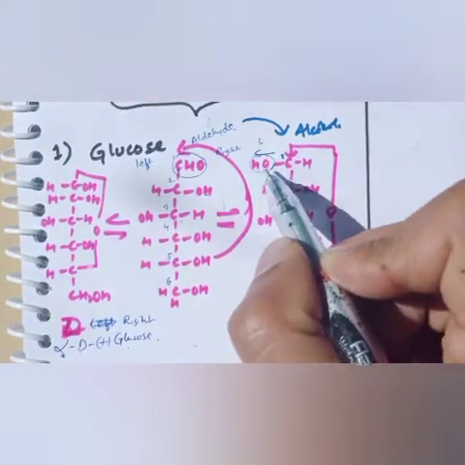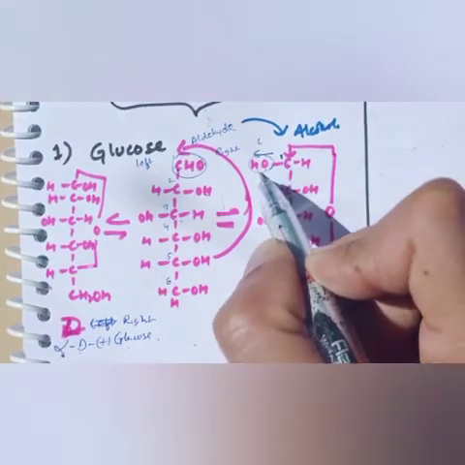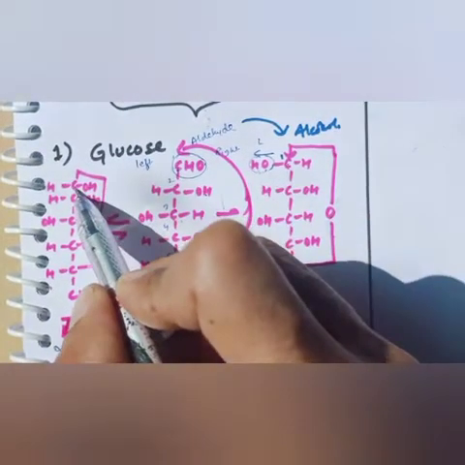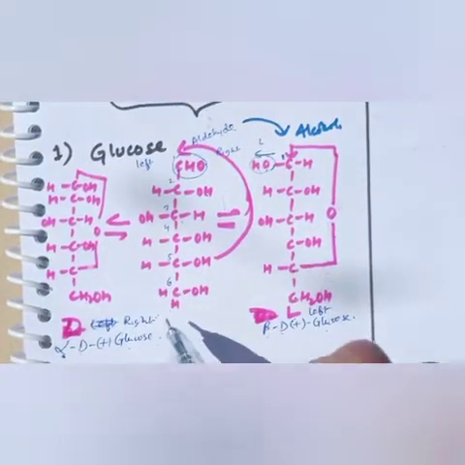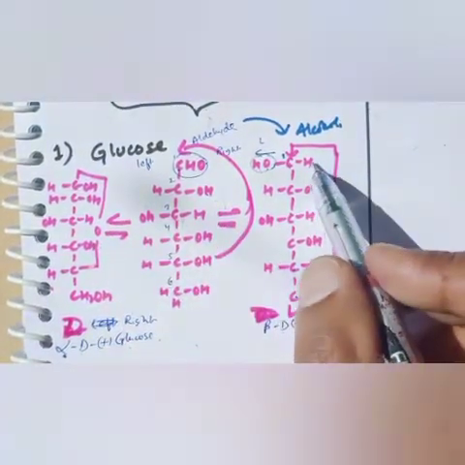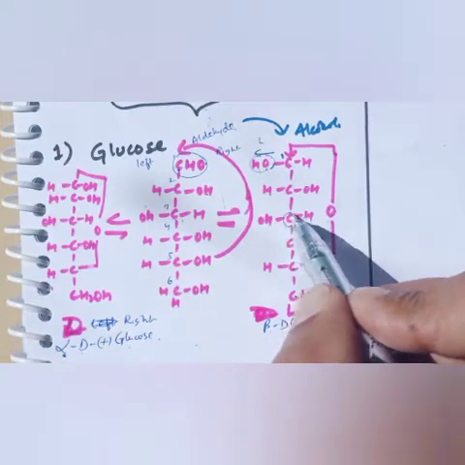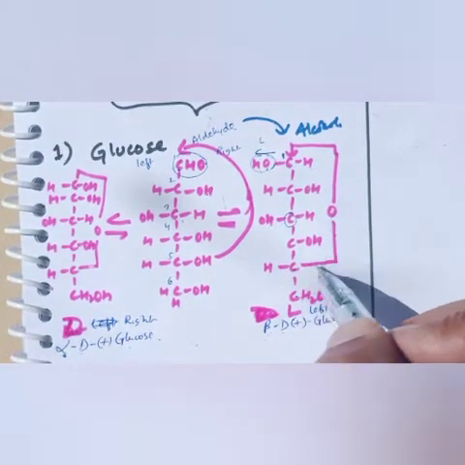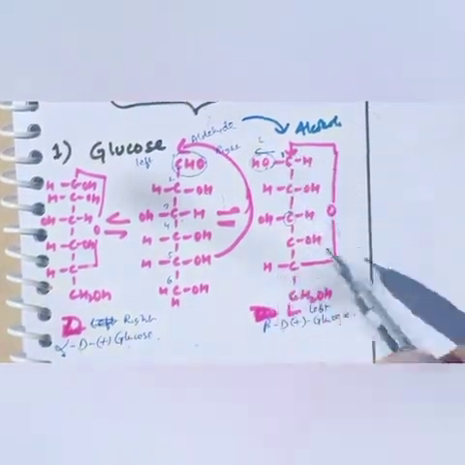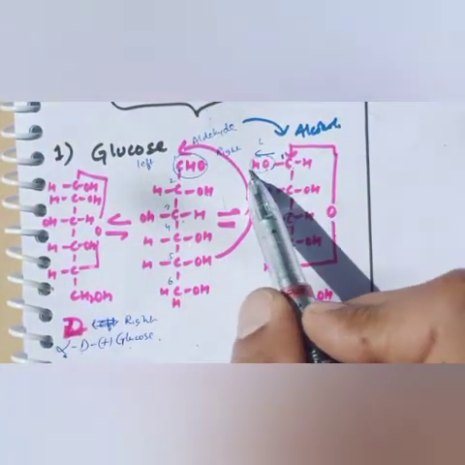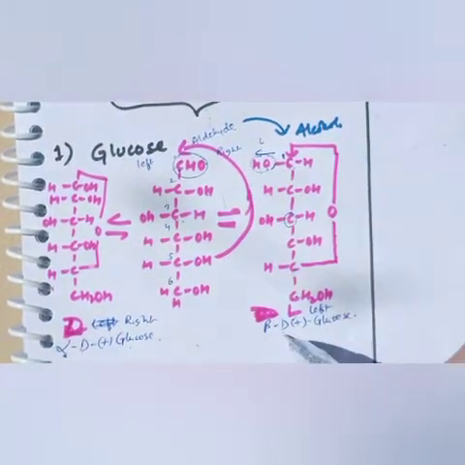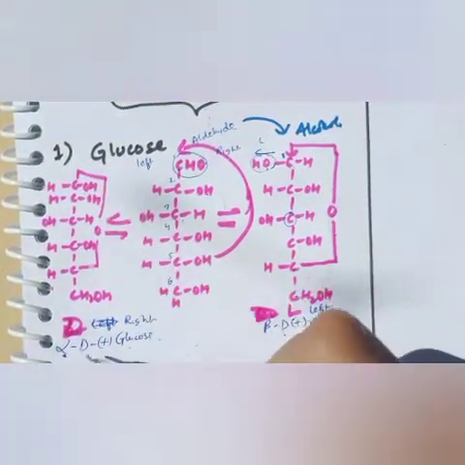Now the position of the hydroxyl on the first carbon is changed. Here it is on the left-hand side, and on this side it is on the right-hand side. The rest is the same; the only thing is that except for the third carbon, all the hydroxyls are on the right-hand side. In the first carbon, the hydroxyl is on the left-hand side in case of beta, and on the right-hand side in case of alpha.